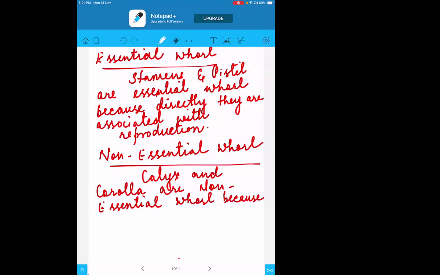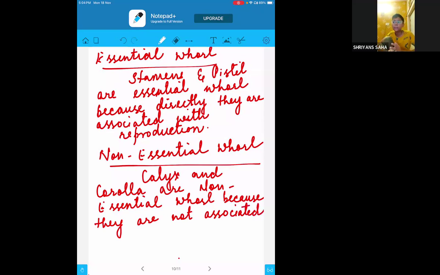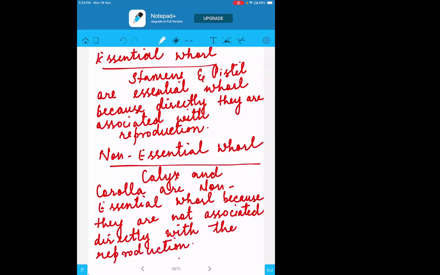Ma'am, in some flowers, when petals and sepals are not there, they still reproduce. But when stamen and pistil are not there, there is no use, because they cannot reproduce. Correct, exactly, Shreyans. If they are present, then only the reproduction can happen. Otherwise, there is no use. They will not be doing anything. They can just protect the flower, but not more than that. So these are the two different terms: incomplete flower, complete flower, essential whorls, and non-essential whorls.